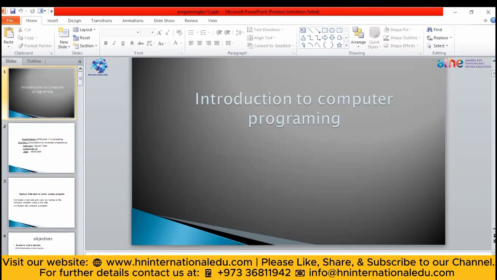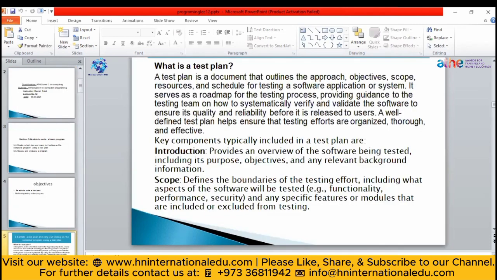Let's get started. So first of all, what we discuss is about what is a test and what is a plan. So basically, plan means making a decision related to something. Like if you want to do something, you have to create a complete roadmap of what you are going to do and how you are going to do. And test means to see whether the created plan is going to be successful or not. You have to test that.